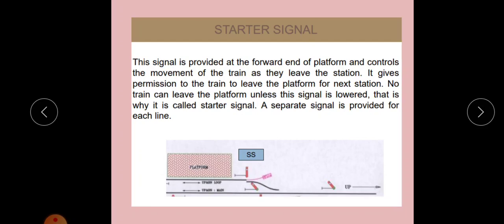And a semaphore signal is provided for each line. Here also a separate signal is provided for each line. There will be different tracks diverging from one platform, so for each line we are providing separate signals.